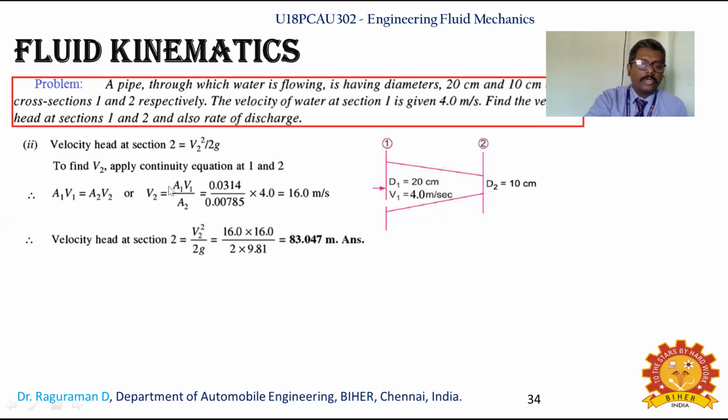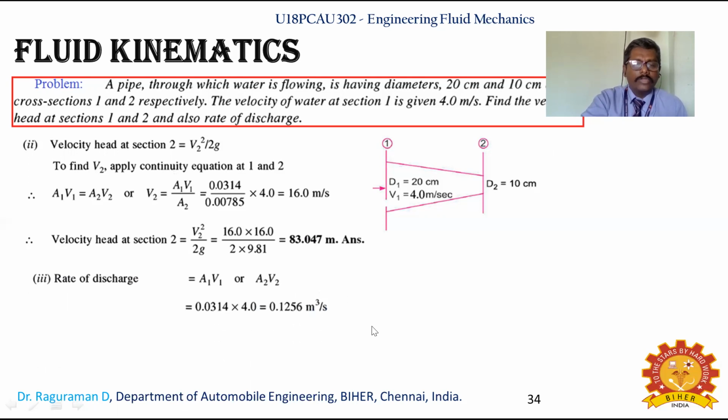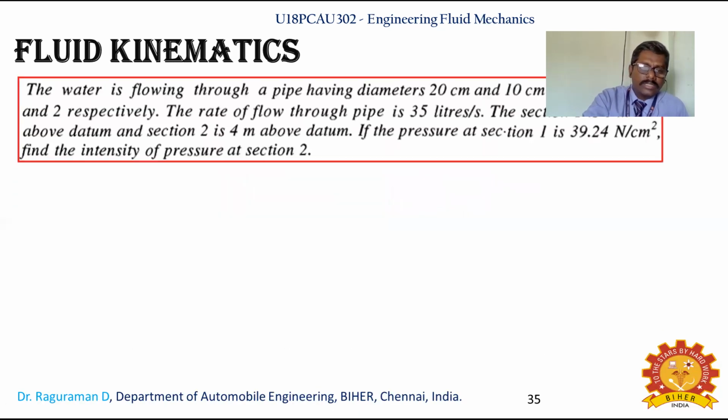So using the continuity equation, you identify V2 and substitute that value to see what the velocity head might be. The rate of discharge will be A1 V1, as you already saw in the continuity equation problem, so you can identify the rate of discharge. And we note that 1 meter cube equals 1000 liter, since 1 liter equals 1000 centimeter cube.